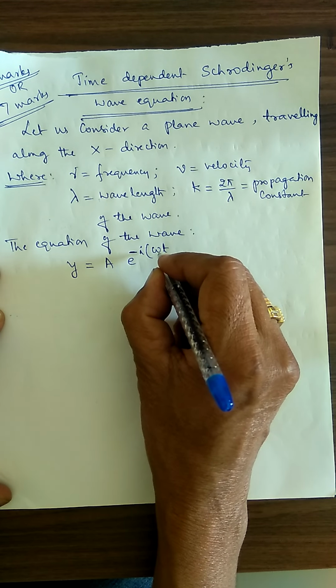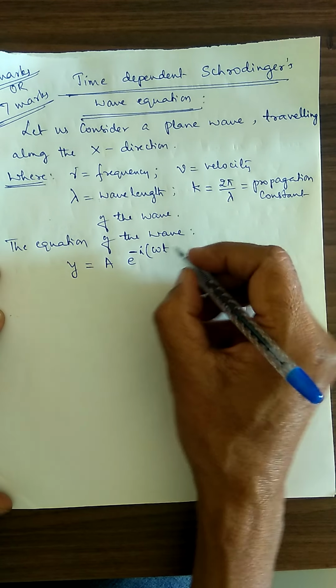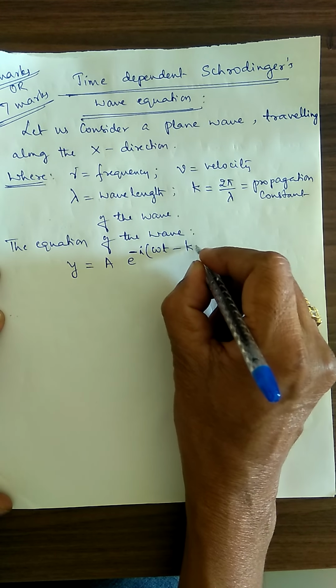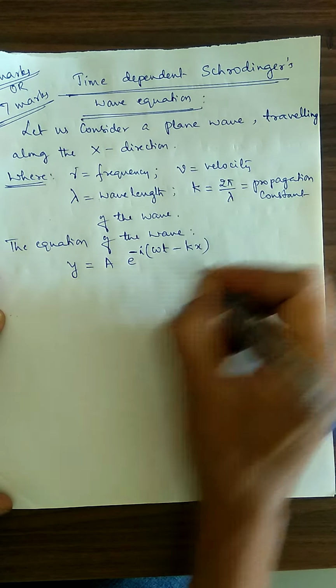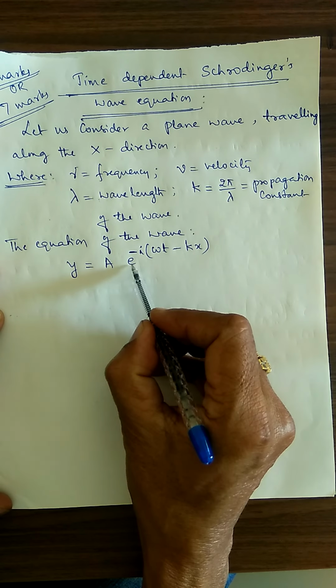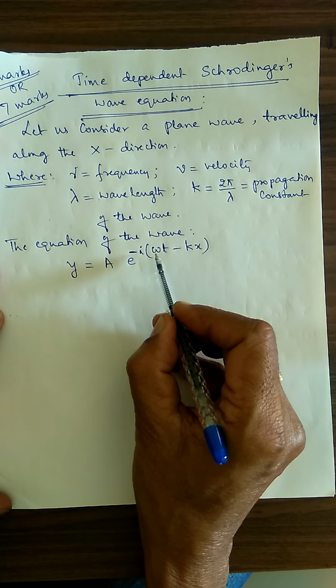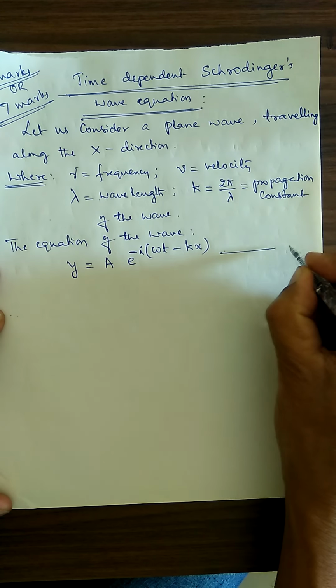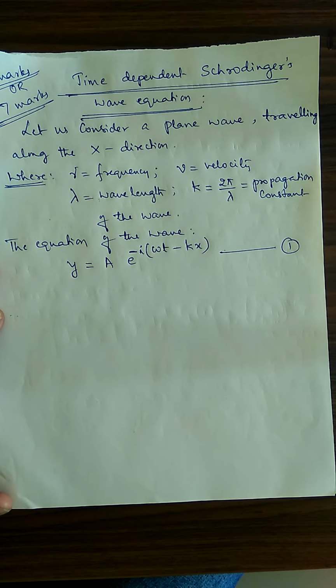It is not w, it is omega t, angular frequency. I will take this one as equation number 1.